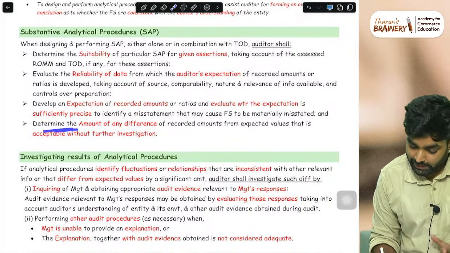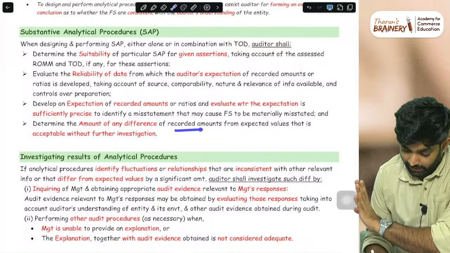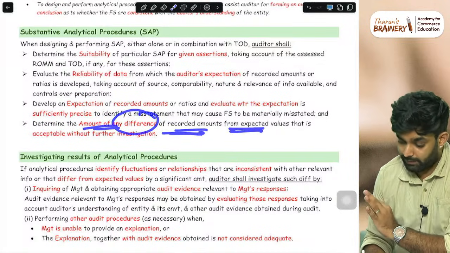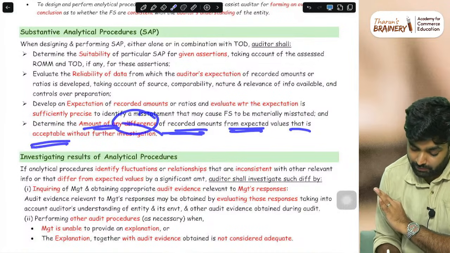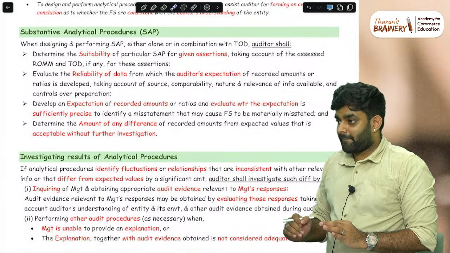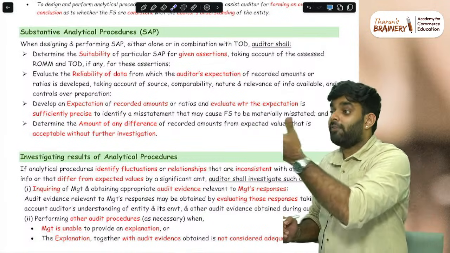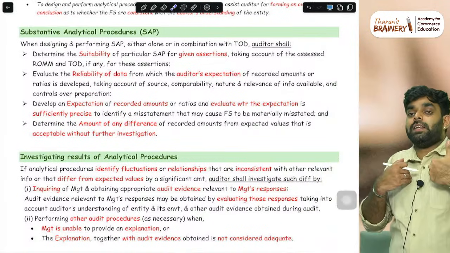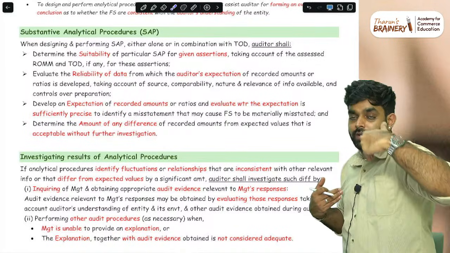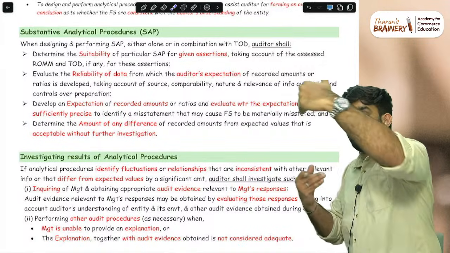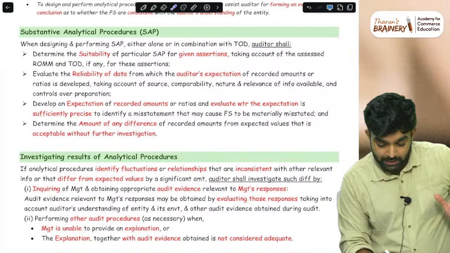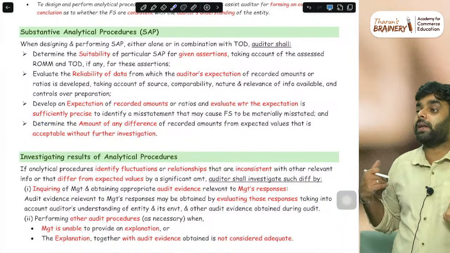Then determine the amount of any difference of recorded amount from expected value that is acceptable without further investigation. We are thinking 12 lakh should be the sale. Last year it was 10, the year before it was 8, current year we are expecting 12. But 12.1 or 12.5 to 11.5, okay. That much variance I am ready to accept. That is the amount of difference I am ready to accept.